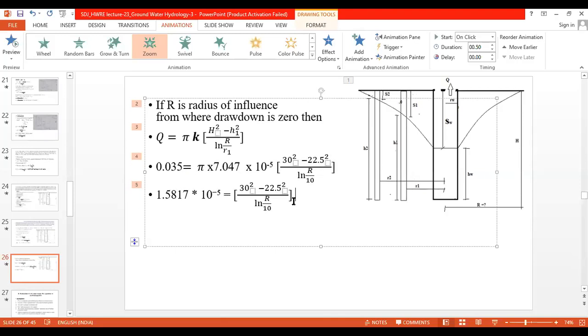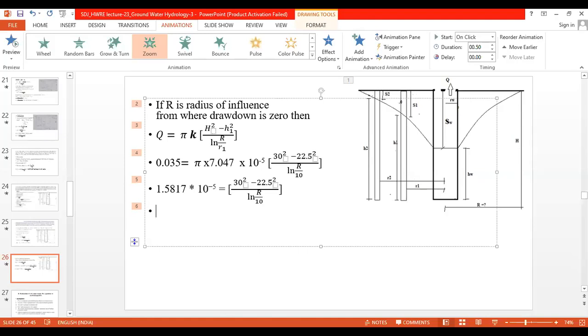Okay, now we have to find out the capital R. So what will be required to do now? We will be required to either take the reciprocal, or we'll simplify once again. That is 1.5817 into 10 raised to minus 5 divided by 30 square minus 22.5 square, that is 4.017 into 10 raised to minus.